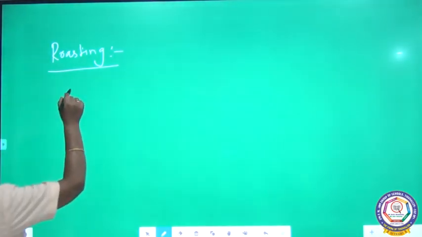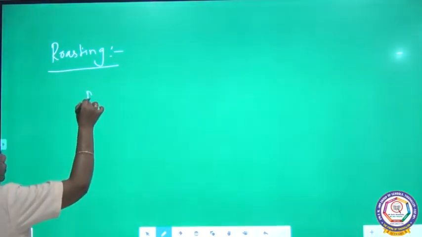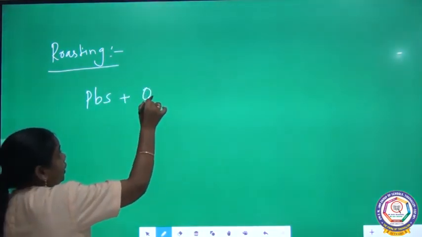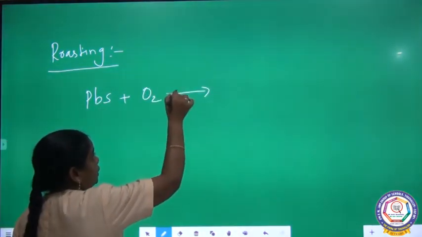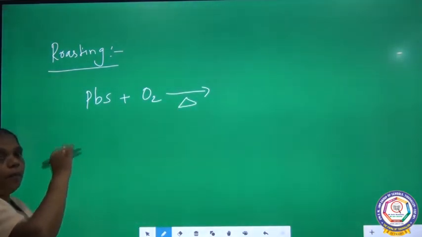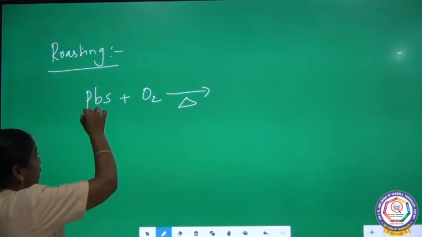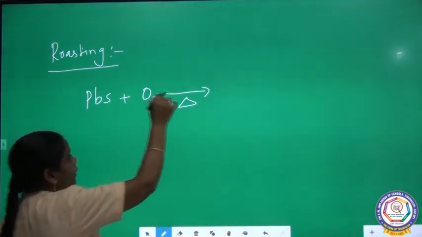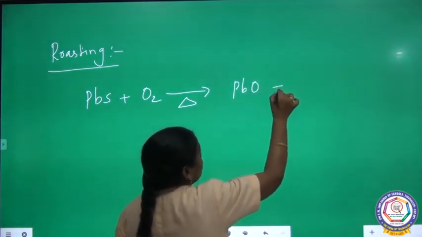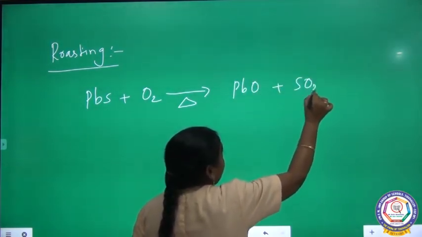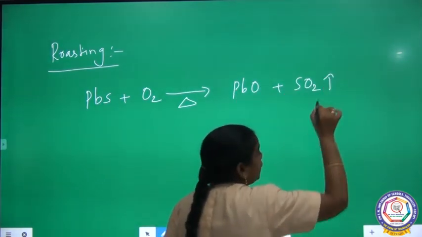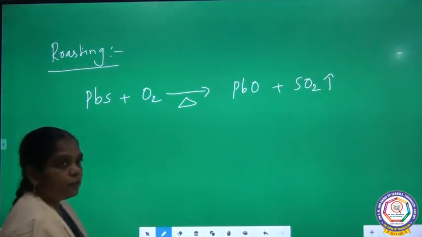Now, one of the sulphide ores, lead sulphide, is heated in the presence of excess air to a temperature above its melting point. The lead is converted into lead oxide, and sulfur is oxidized to sulfur dioxide, which is evolved as gas.